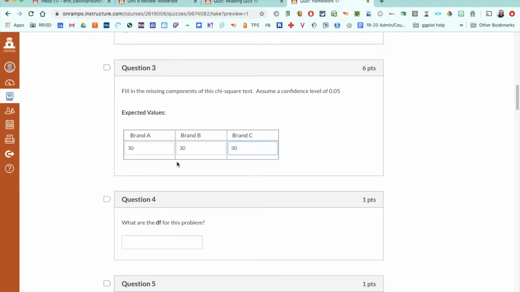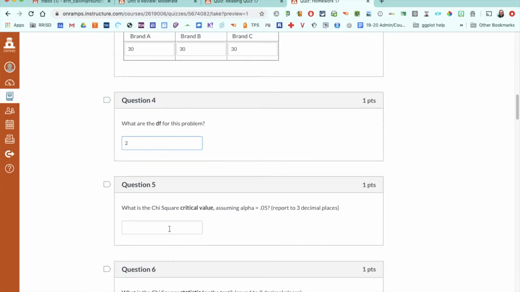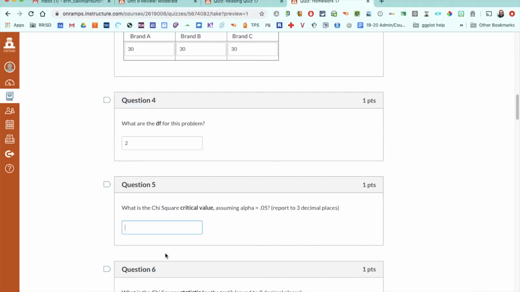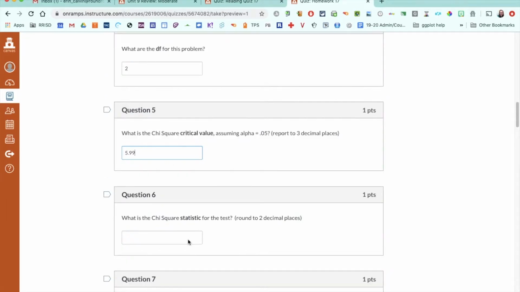Degrees of freedom is just categories minus 1. We have 3 categories, and 3 minus 1 is 2. And then the chi-squared critical value again comes from your chi-squared table. They said 0.05 on this one, and my degrees of freedom is 2, so 5.99 would be my critical value. And then the chi-squared statistic.